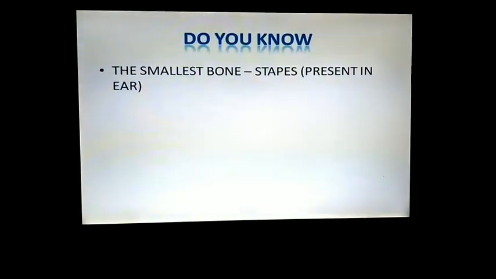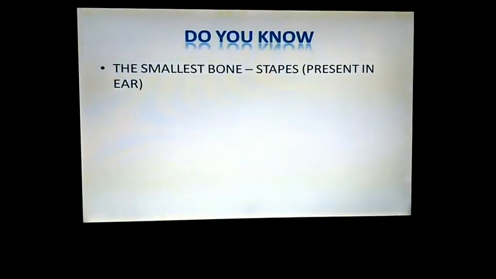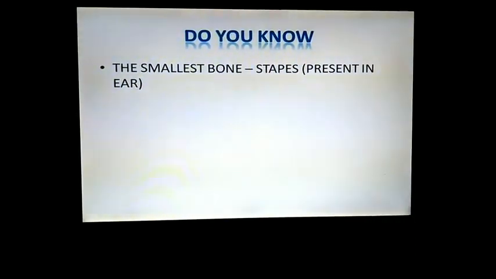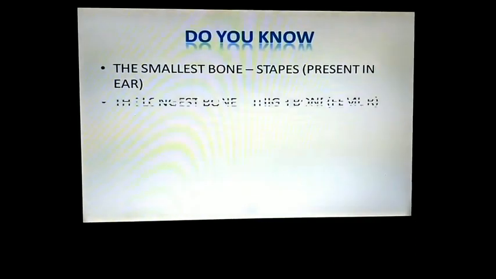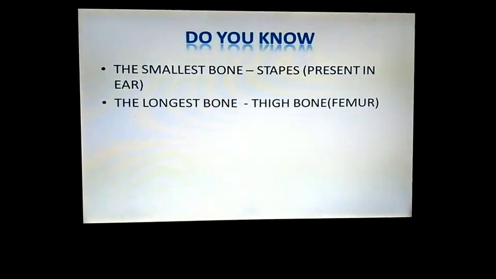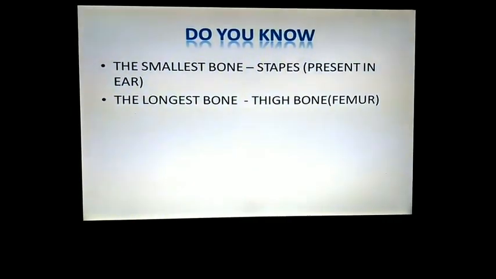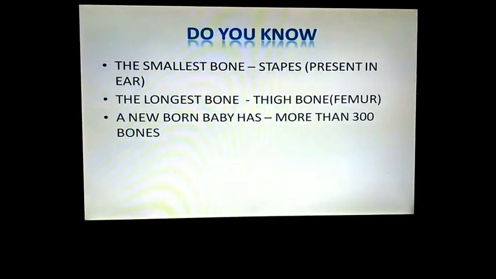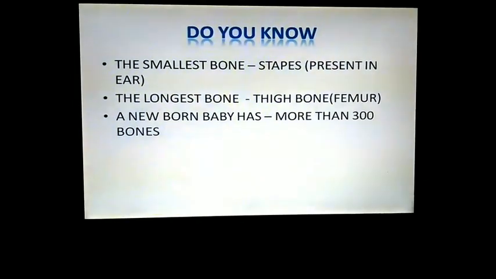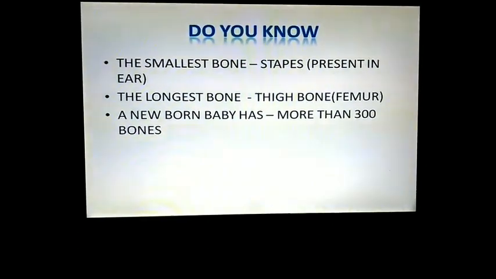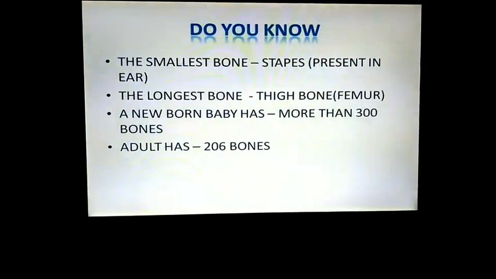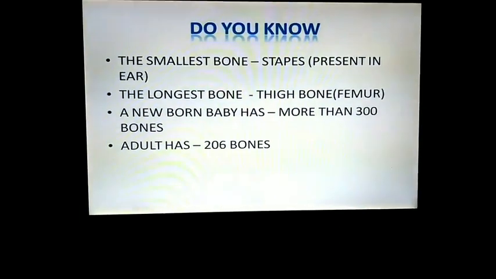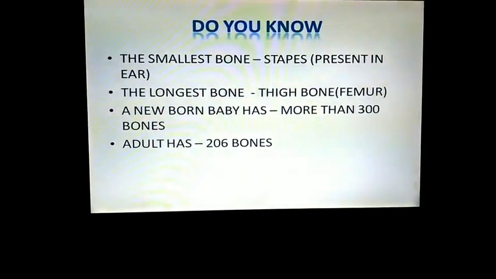And something interesting to know. The smallest bone in our body is the stapes, which is present in the ear. Then which is the longest bone? Thigh bone, which is known as femur. A newborn baby has more than 300 bones, you know, but they fuse and form 206 bones in adults.